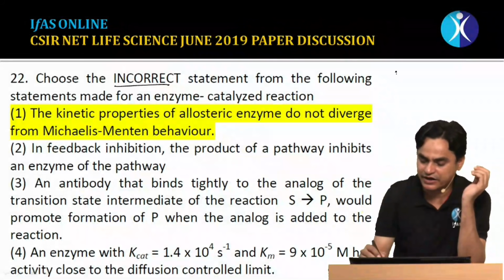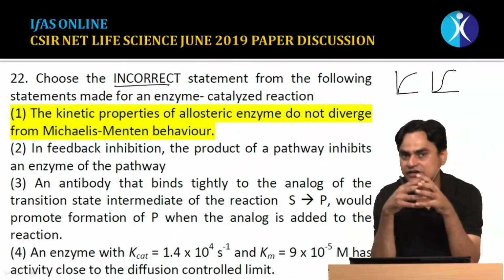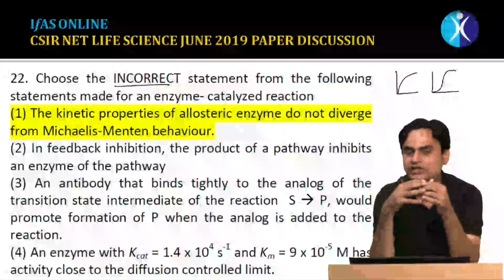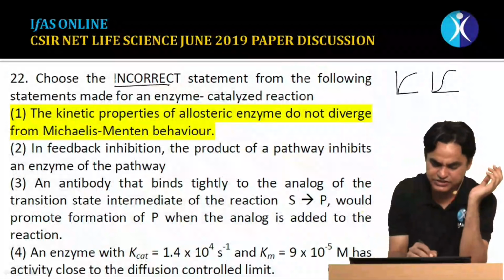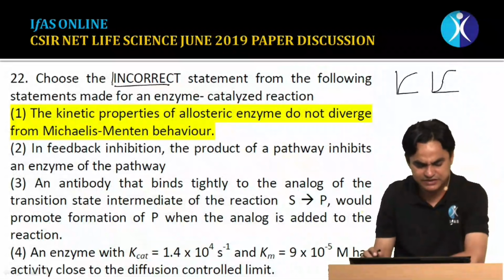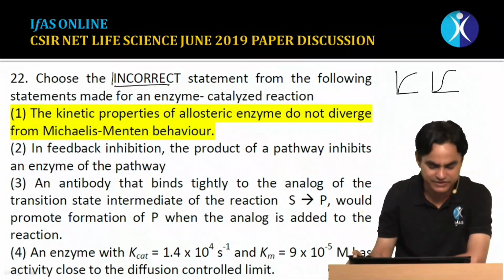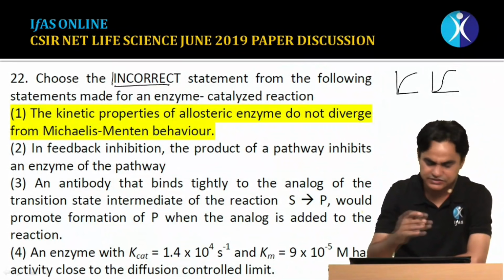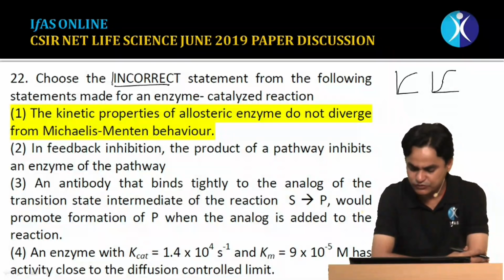Their curve is a rectangular hyperbola, while allosteric enzymes have a different sort of kinetics. They obey the Hill equation. They show cooperativity, and the curve is sigmoidal. So the first statement is incorrect. All the rest of the statements are true: in feedback inhibition the end product of a pathway inhibits an enzyme of the pathway. That's true. The third statement is also true, that an antibody that binds tightly to an analog of the transition state intermediate of the reaction from substrate to product would promote formation of product when the analog is added to the reaction.